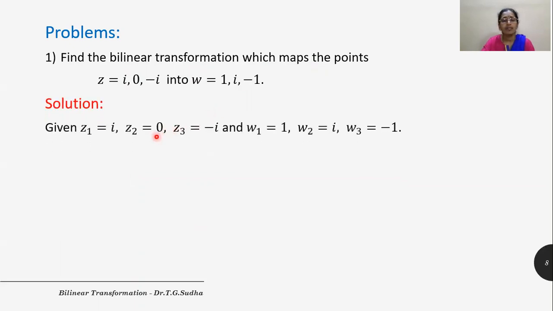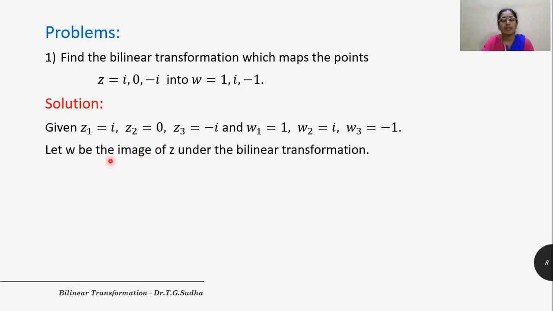So these are the 3 points given. Let us name them as Z1, Z2, Z3 and W1, W2, W3. Images are in terms of W and the points given are in terms of Z. We need a 4th point. So let us take W to be an image of Z under the bilinear transformation.